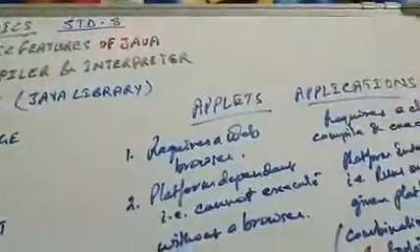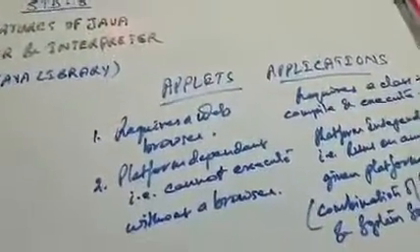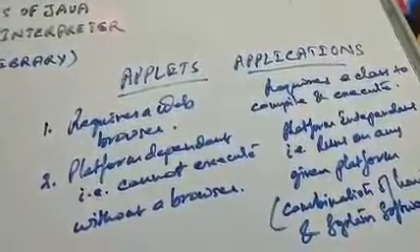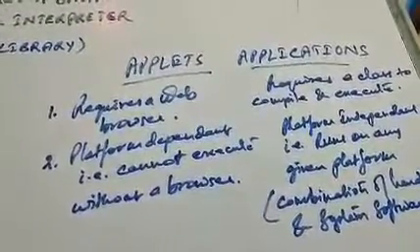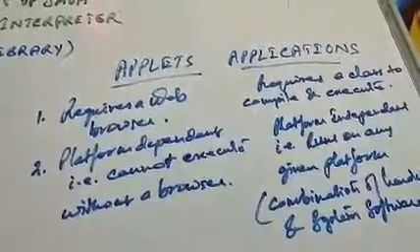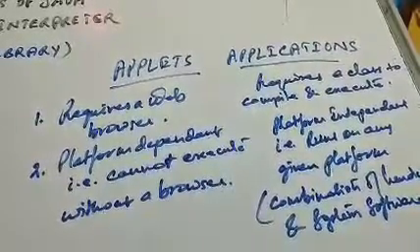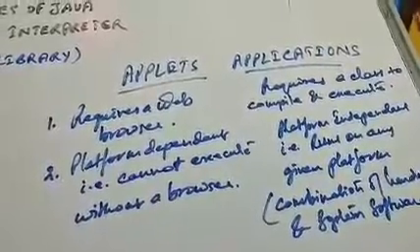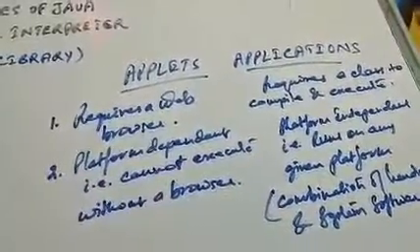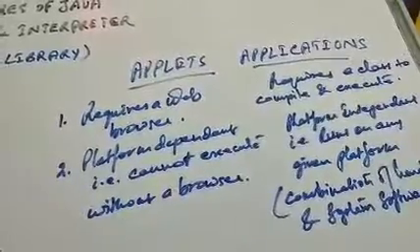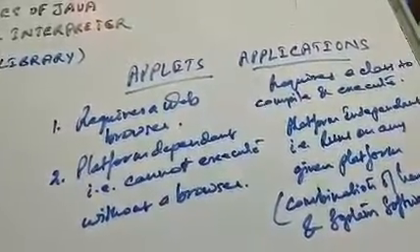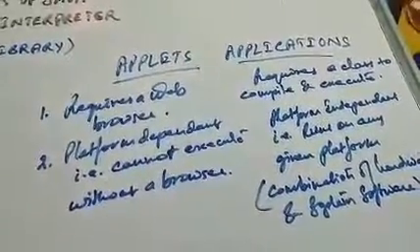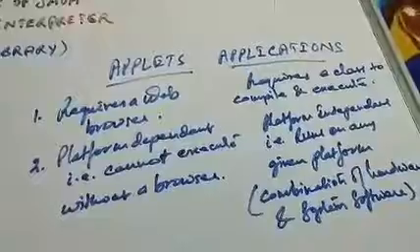applets and applications. Now let's understand the difference between applets and applications first. Applets always require a web browser. That means without a web browser it cannot run. You have already done HTML programs and you have seen that they always require a web browser. So applets require a web browser, and the second point is that they are platform dependent. It is totally dependent on the web browser. Without a web browser it cannot be executed.